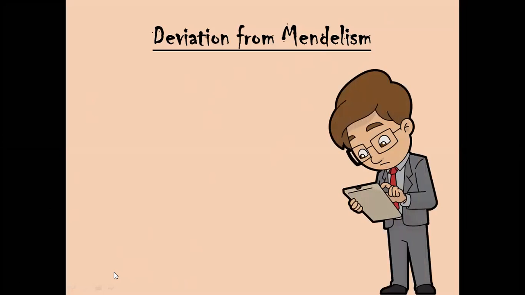Hello guys, so today we are going to talk about deviation from Mendelism. What happens in Mendelism is basically we talked about Mendel's law of independent assortment, and there was Mendel's law of segregation. But there are a few topics that deviate from the laws of Mendel, and they are not in accordance with the laws of Mendel.